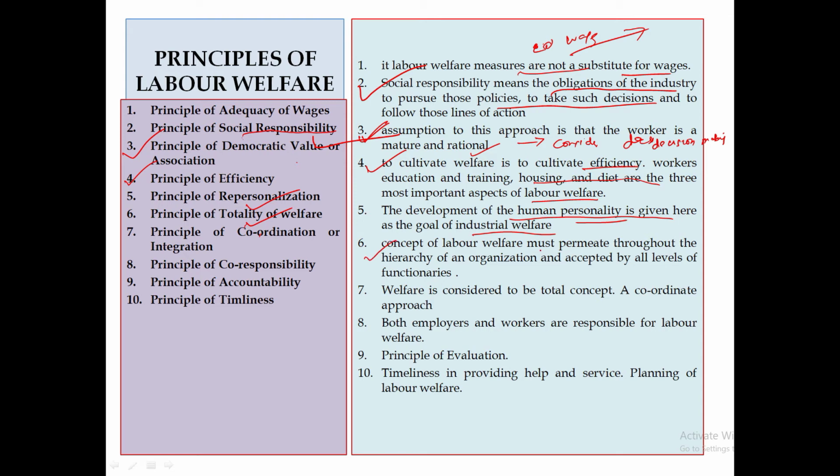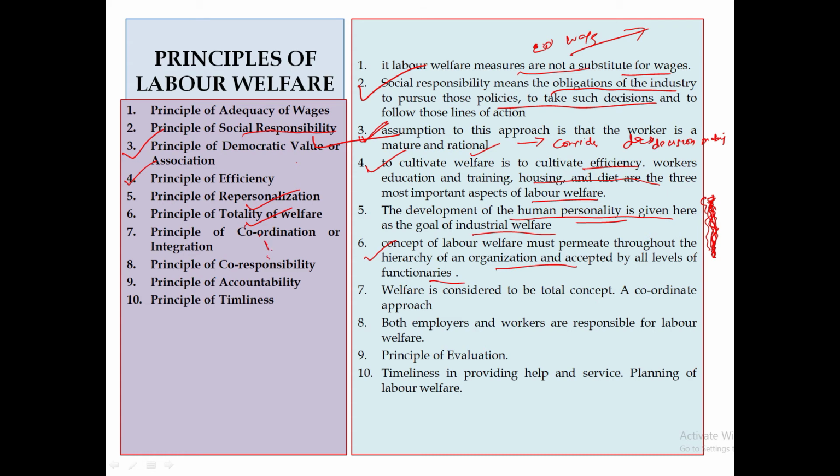Now, principle of totality of welfare. The concept of this welfare is what? It must be given throughout the hierarchy of the organization and accepted by all levels and functionality. Let's say there is a hierarchy of this organization. This labor welfare should exist throughout this organization and it should be accepted by all. It's not that one boss follows and another one doesn't follow. Yes or no? It should exist at all levels.